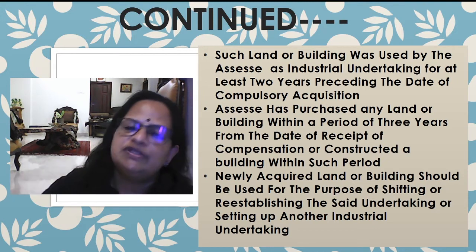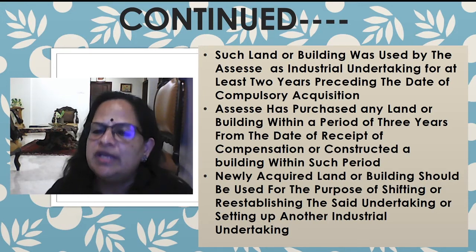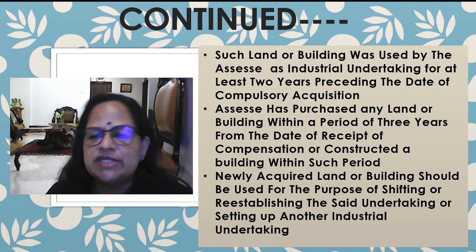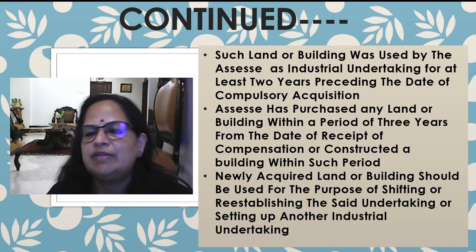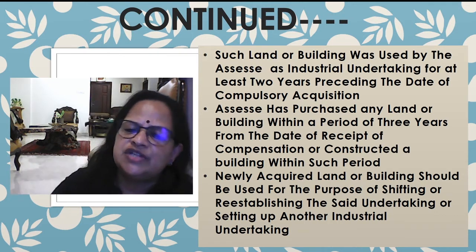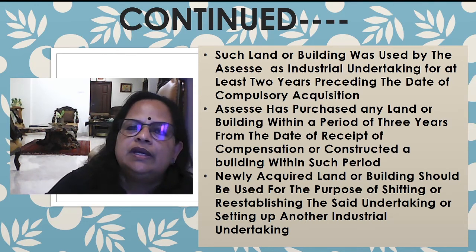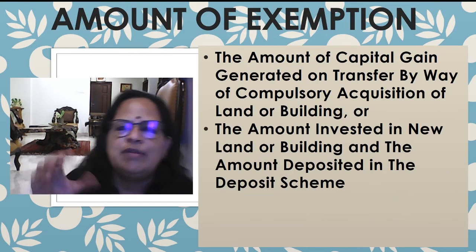He has taken all the furniture, all the equipments, and he has entered there, or he has started the manufacturing process or the industrial activity from there. Now, the said undertaking or setting up another industrial undertaking, meaning this is shifted to the new place. Next is the amount of exemption.